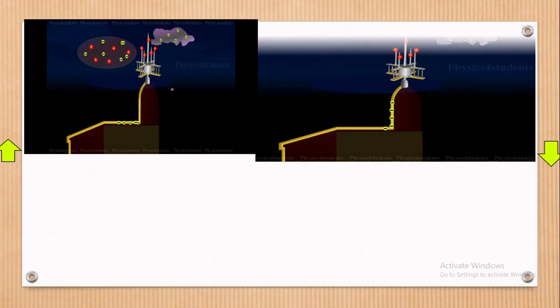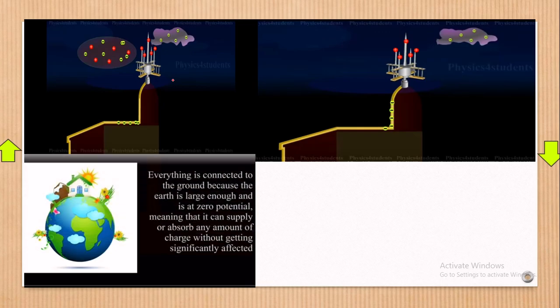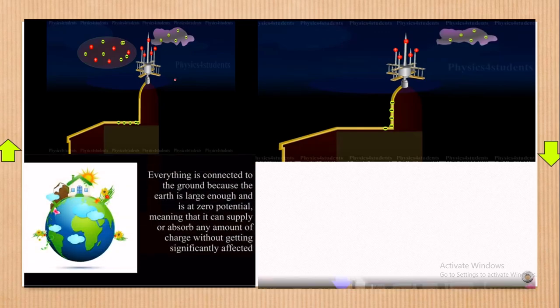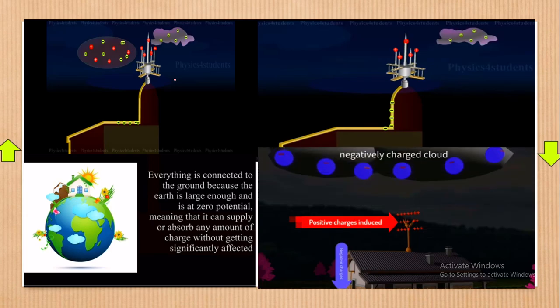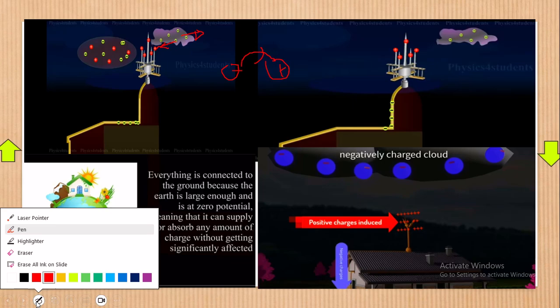Now, in simple terms, what happens here is that when a negative cloud comes near, look at this, this one is a negative cloud coming. The negative cloud, with it, has the positive, meaning that current will flow from there, like this. There will be some current flow. Please, when you have a negative and a positive, current flows from negative to positive.